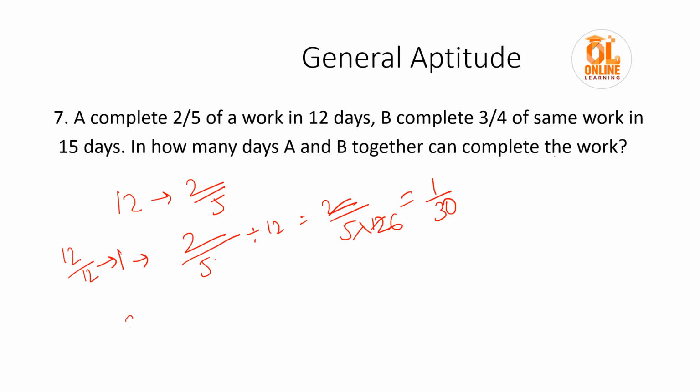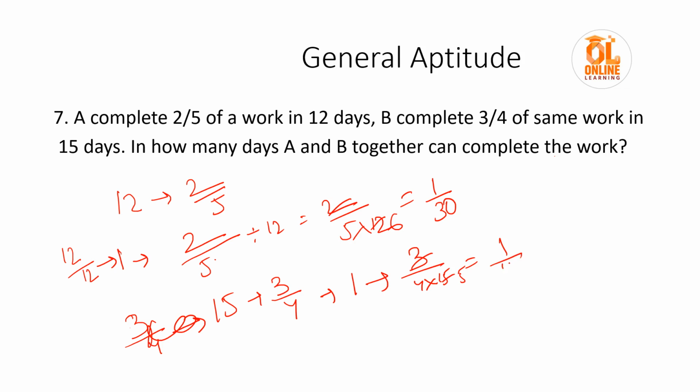In the same way, in 15 days B completes 3 by 4 part of the work. So in one day, how much work will he complete? 3 by 4 into 15, 3 5s would be cut, 1/20th part of the work. So if they work together, A plus B, in one day what could be completed by them is 1/30 plus 1/20.